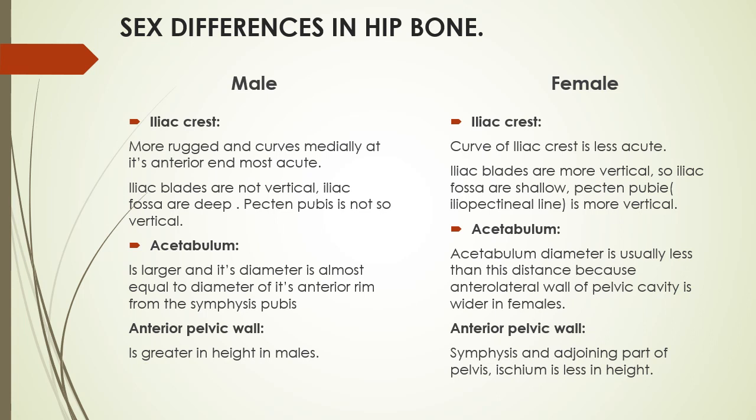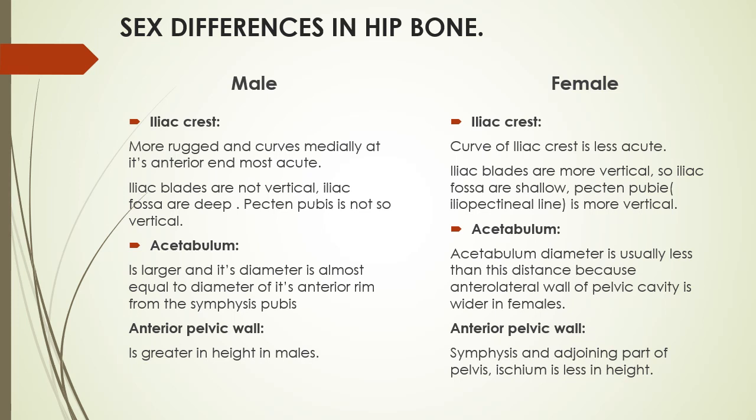When it is curved, the iliac blades are not so vertical, so the iliac fossa will be deep. So in case of male, the important thing regarding the iliac crest is that it is curved and the iliac fossa is deep. So the pecten pubis is not so vertical.